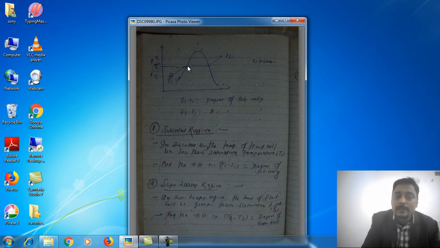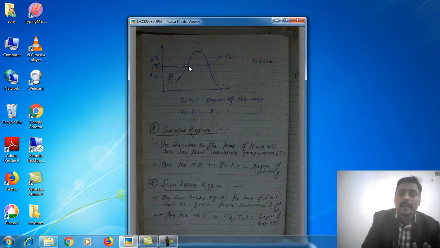As this latent heat is added, the composition of liquid will start decreasing and the composition of vapor will start increasing along this line. As this line moves ahead, at this point, since this is the saturated vapor point, the mass of the liquid part will be zero, and the mass of the vapor part will be only in this portion, only the vapor part will be there. There is no mass of liquid.